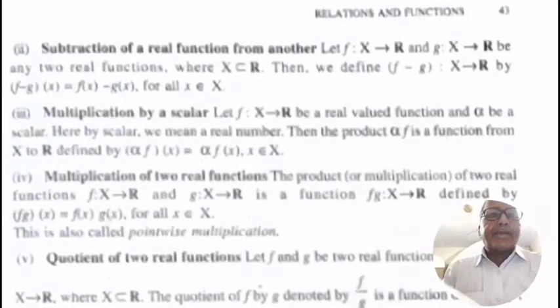Subtraction of a real function from another. Let f: X to R and g: X to R be two real functions where X is a subset of R. Then we define f - g: X to R by (f - g)(x) = f(x) - g(x) for x belongs to X.